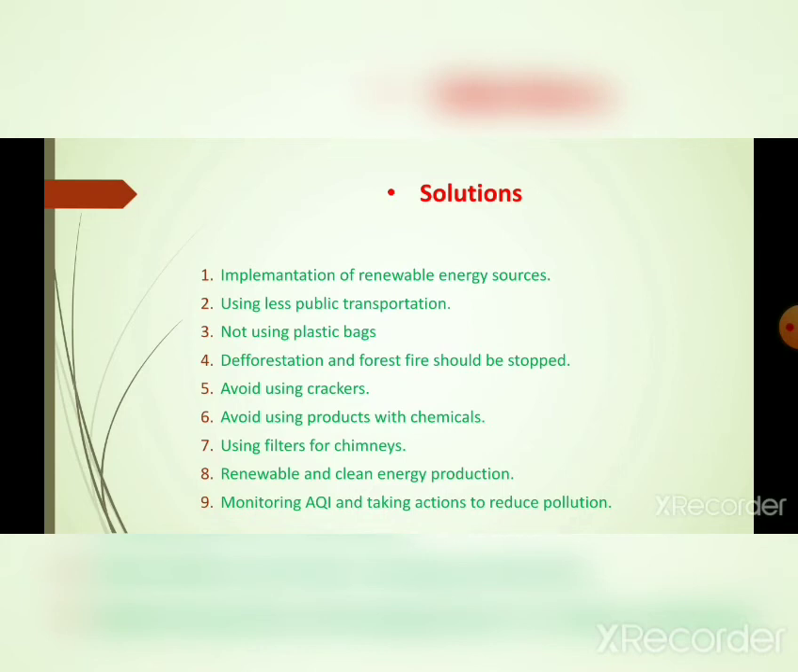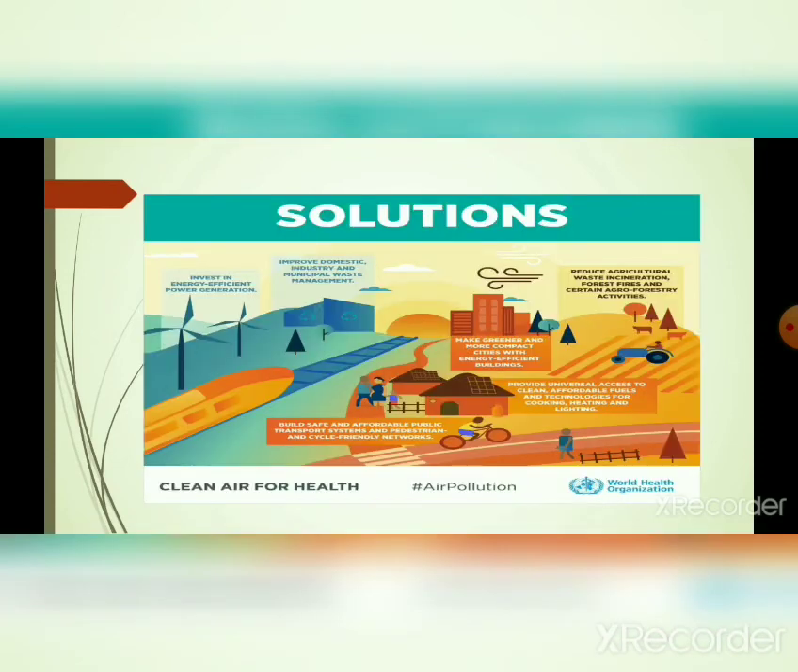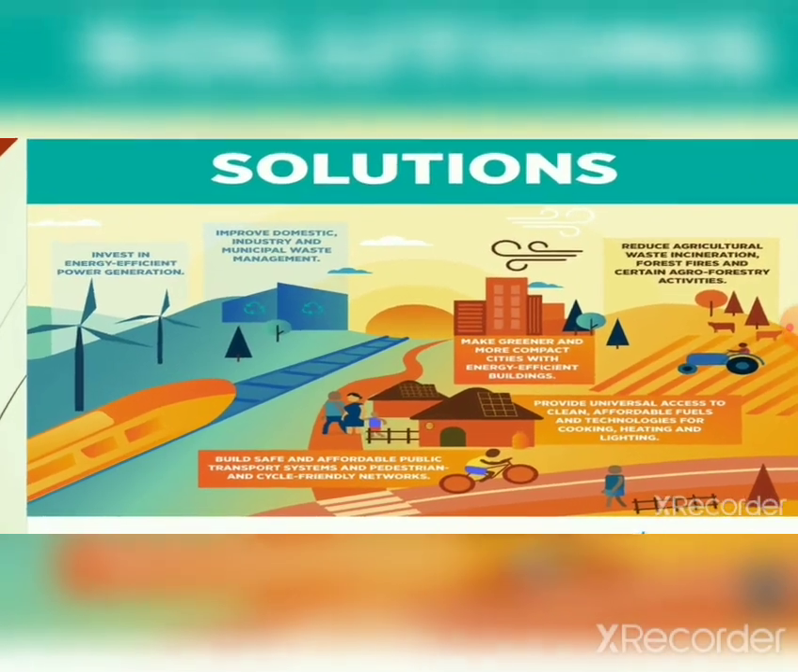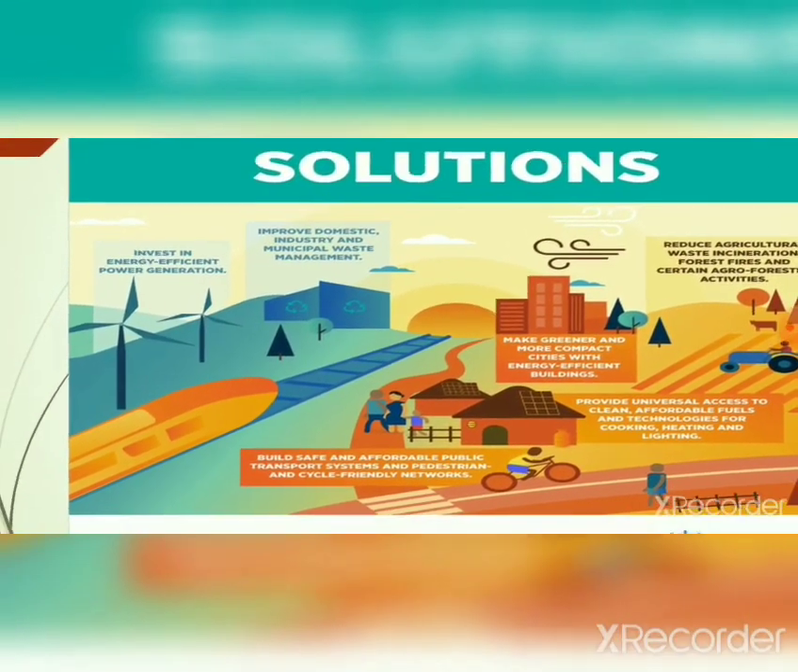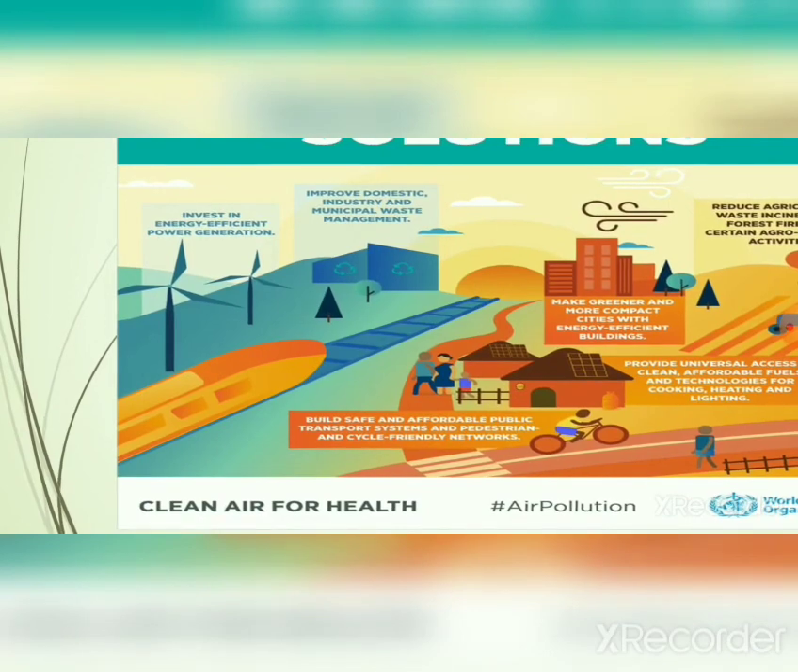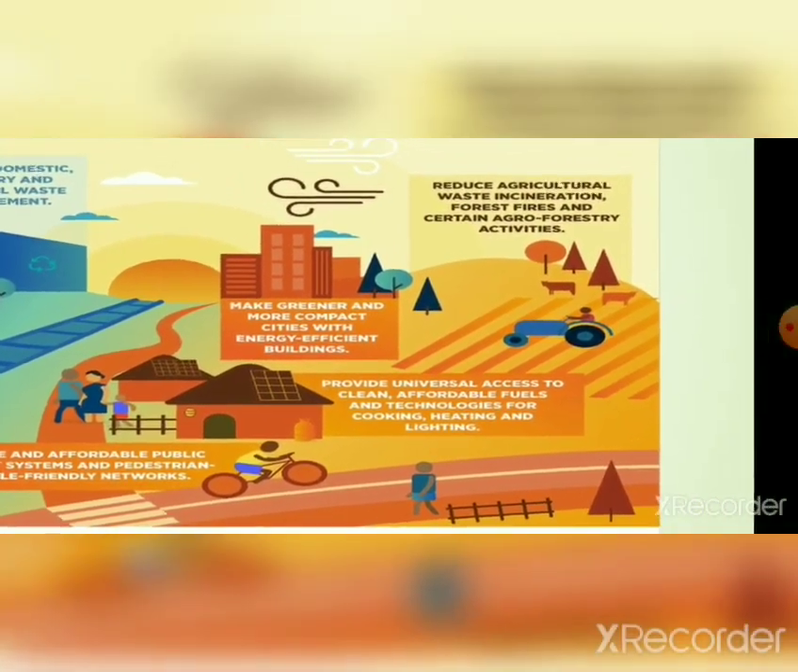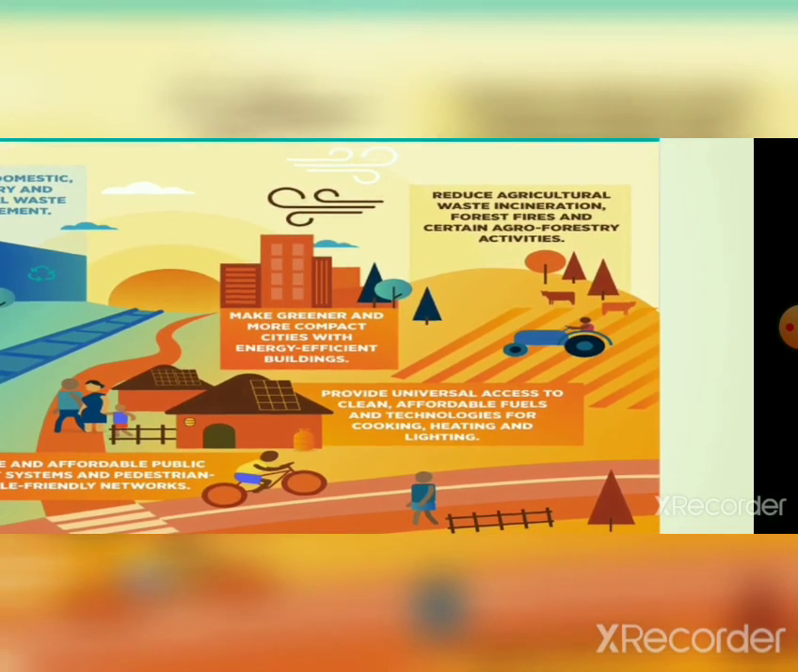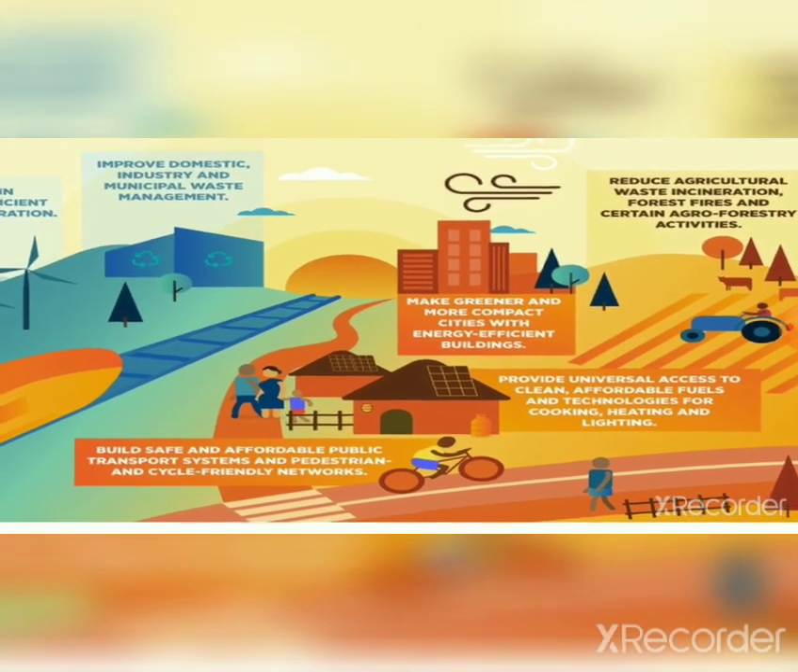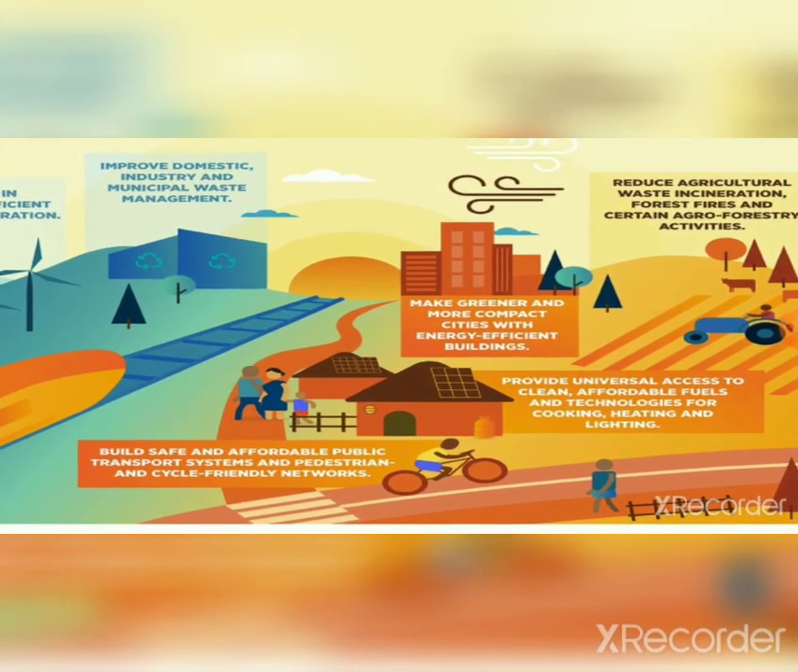Next, let's go to the next slide. Now, what are the solutions? This solution data is again provided by the World Health Organization. I have pasted it here. It is clearly written: provide universal access to clean, affordable fuels and technologies for cooking, heating, and lighting. Build safe and affordable public transport systems and pedestrian and cycle friendly networks.